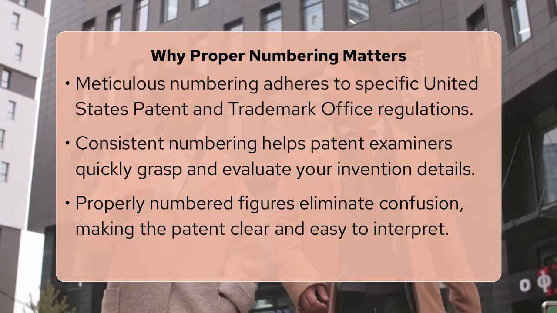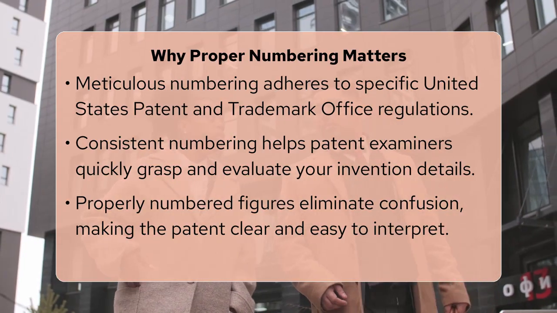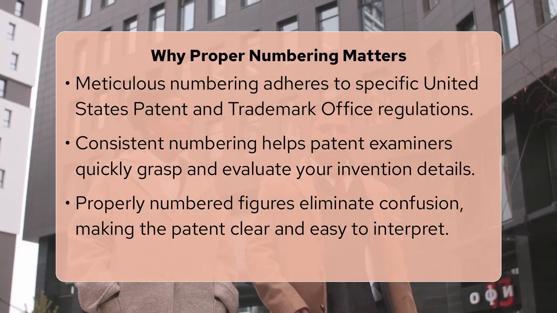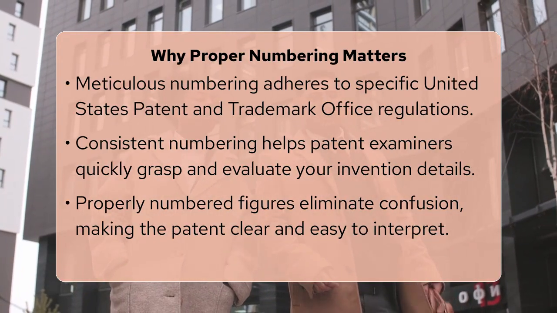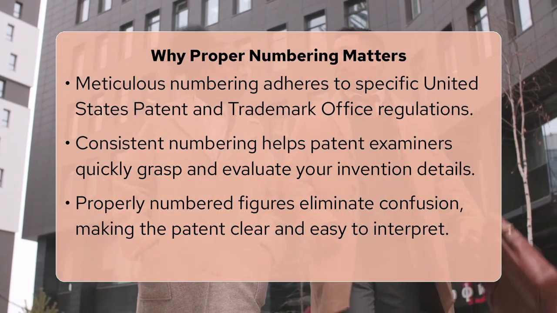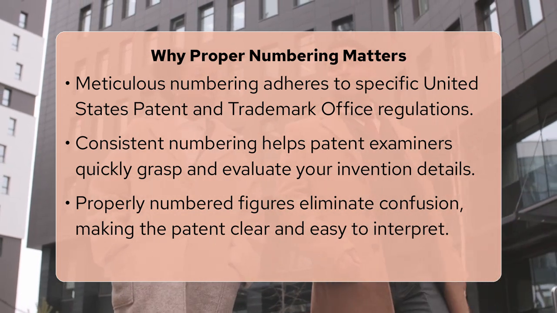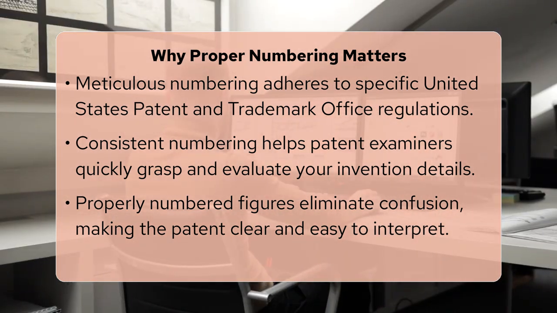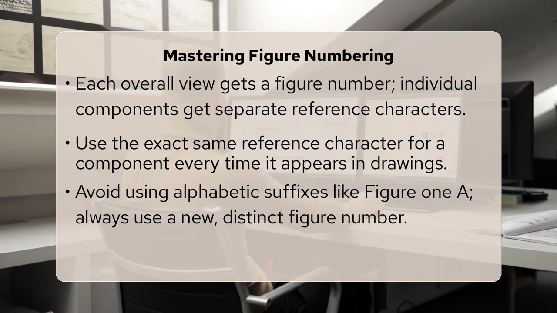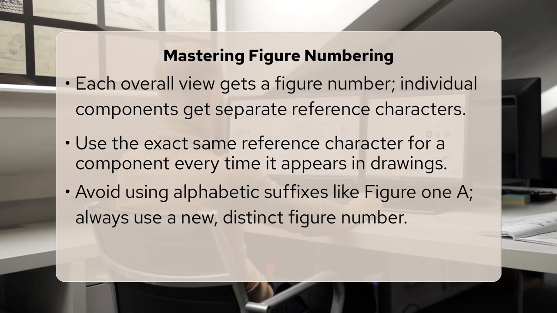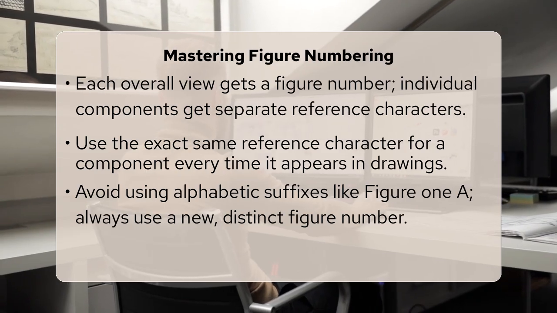When preparing your drawings, begin by assigning a distinct sequential figure number to each overall view you present. For instance, an isometric view would be figure 1, a front view figure 2, and a cross-sectional view could be figure 3. Within each of these figures, identify individual parts, features, or components with separate reference characters that are clearly visible and connected to the part by a lead line.